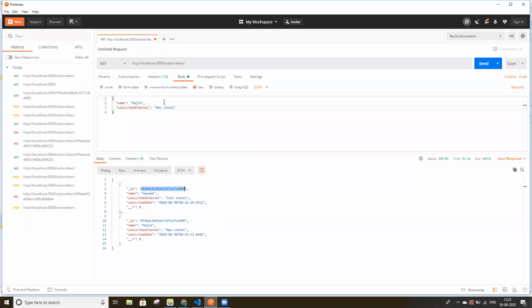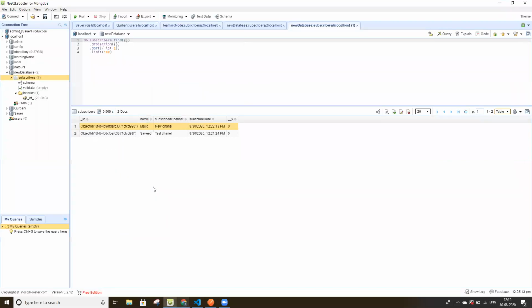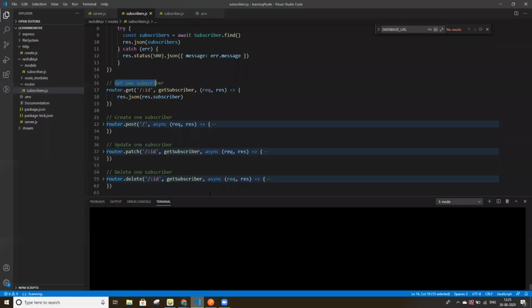So if you want to get one subscriber, we have to pass the ID. So if we put the ID, I'll get the subscriber with that ID. If you want the name of this user, you will have to perform an operation in your front end language.